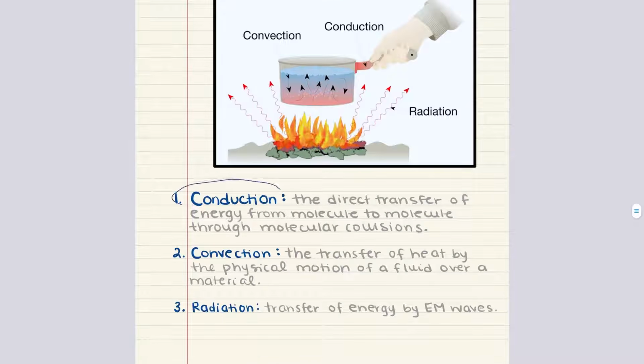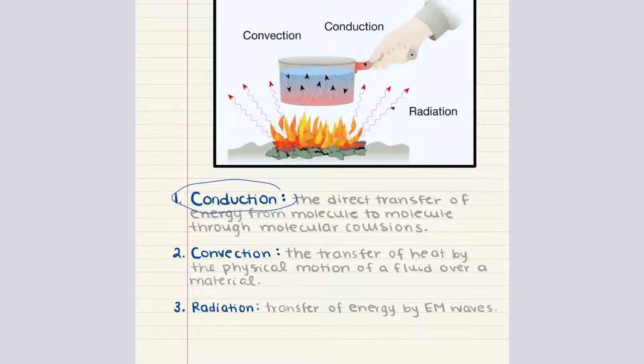Let's start with conduction. Conduction is the direct transfer of energy from molecule to molecule through molecular collisions. In solids, where molecules are tightly packed together, this is the primary mode of heat transfer. As molecules in a hotter part of the material vibrate more rapidly, they collide with adjacent, slower-moving molecules, transferring energy to them.